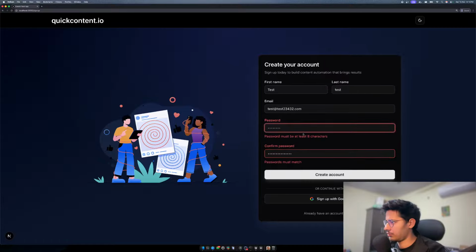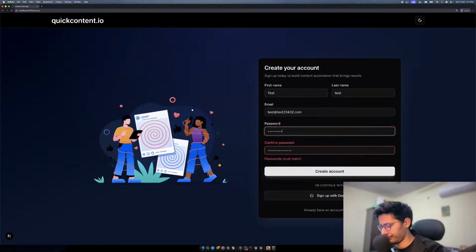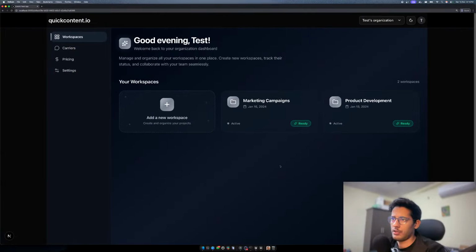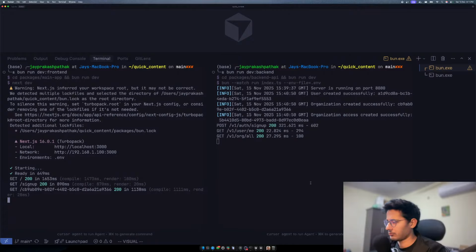I think I spelled this one wrong. Yeah, it's correct. I signed up and then we are here. First of all, we have to fix this, whatever this bluish tint is, a little bit of UI fix we need. I just don't like this blue stuff we have.